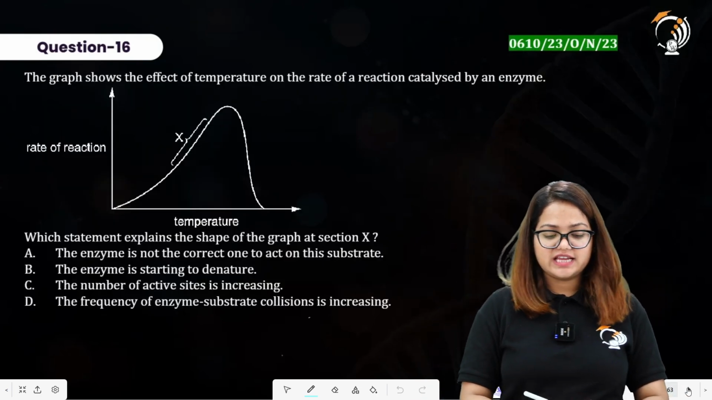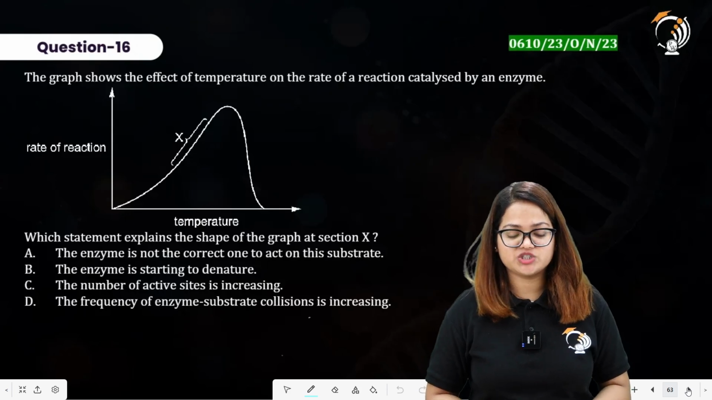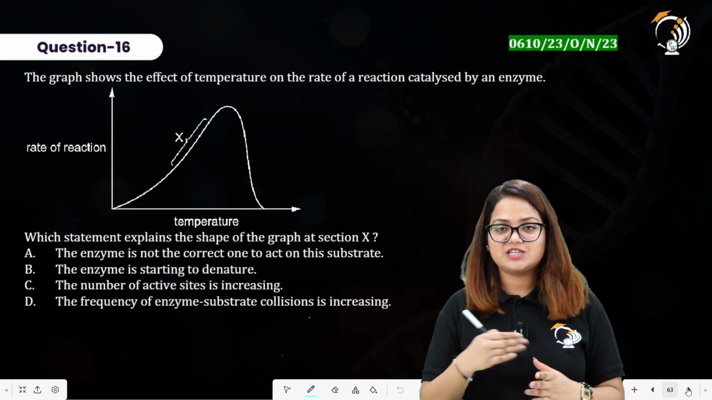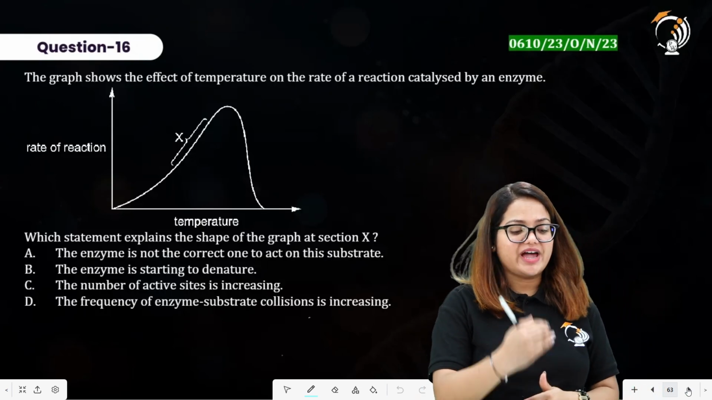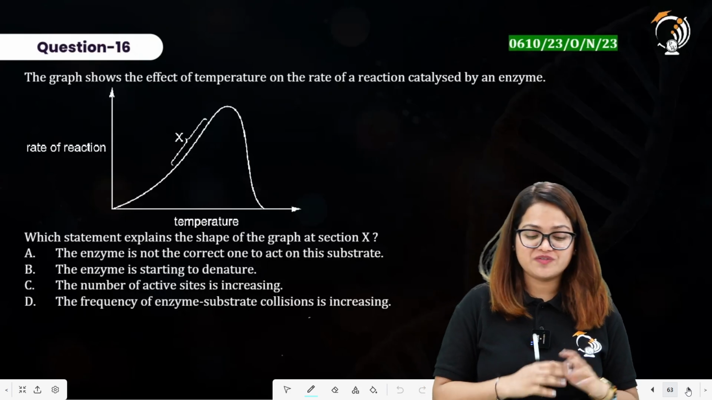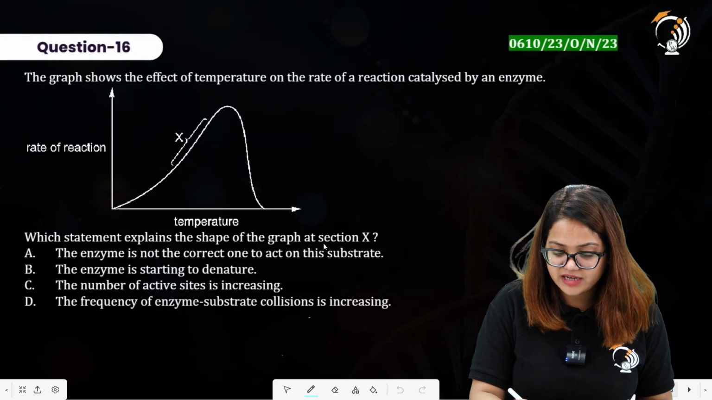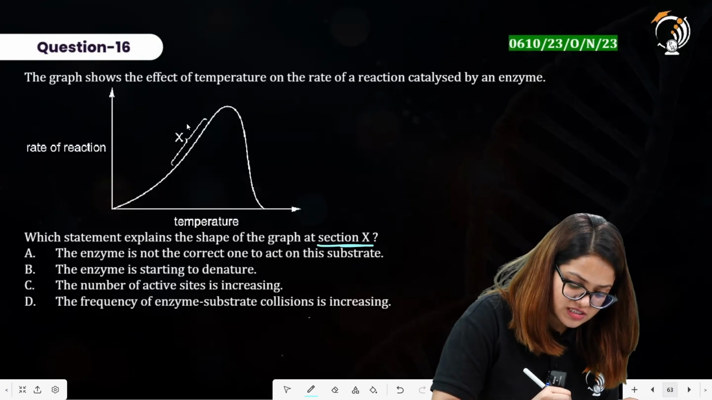Question number 16 says the graph shows the effect of temperature on the rate of reaction catalyzed by an enzyme. On the x-axis there is representation of temperature. On the y-axis there is representation of rate of reaction. Which statement explains the shape of graph at section X? So this is the section X.